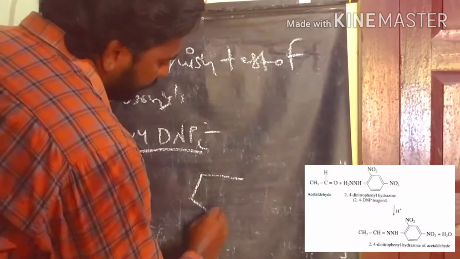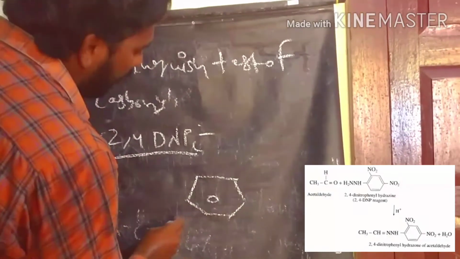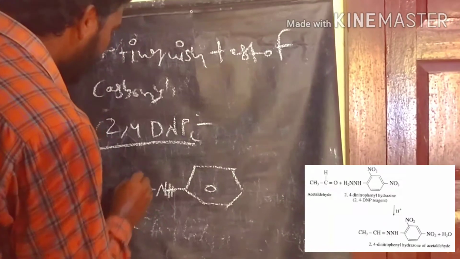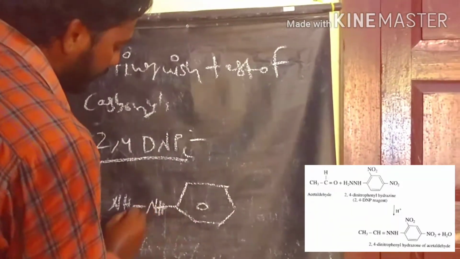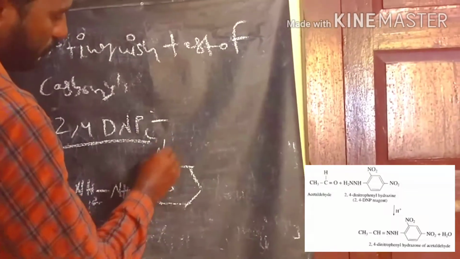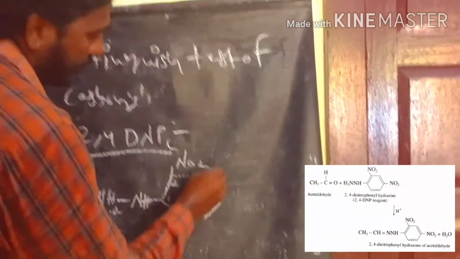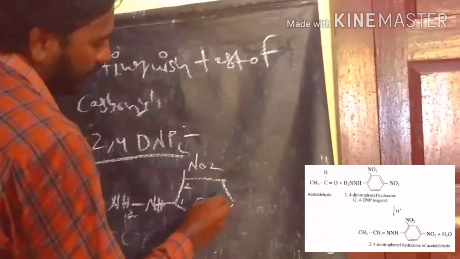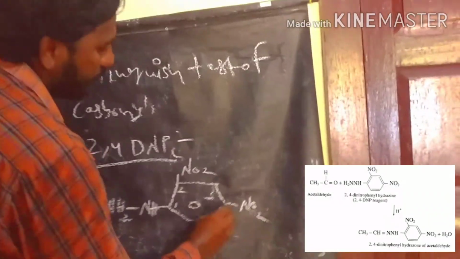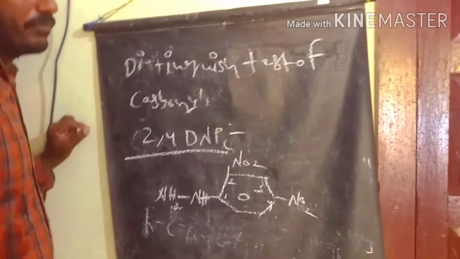2,4 dinitrophenyl hydrazine. This is the hydrazine. This phenyl group is attached, with a nitro group substituted at the 2 position and a nitro group also substituted at the 4th position. So this is the 2,4 DNP.